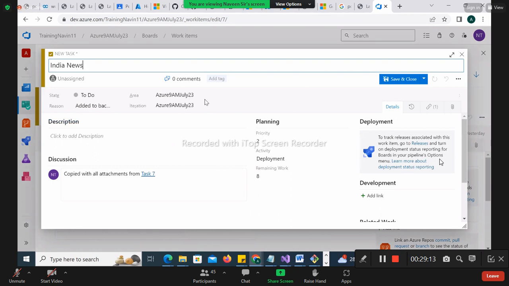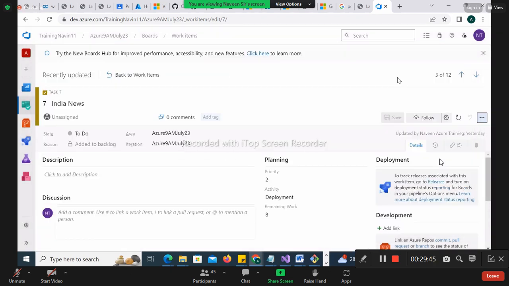That content, priority, deployment, hours, description, everything will come here automatically. The only thing is you are getting the discussion, as it is a copy of the task. From there, I want to copy, you change the name, save it. Okay. So one new work item will be created with some other item. Let's make it as a Flipkart UI something. Okay, let's save and close it.